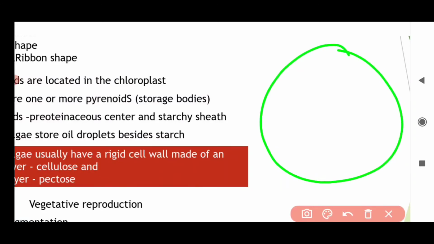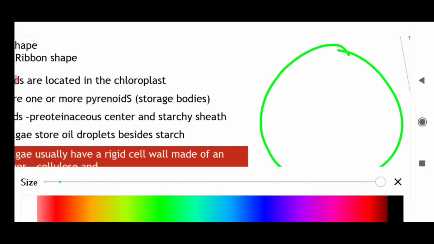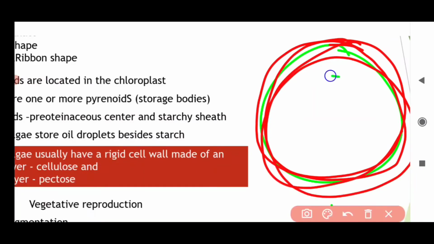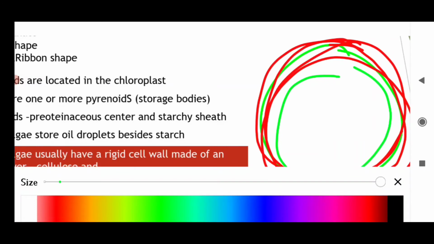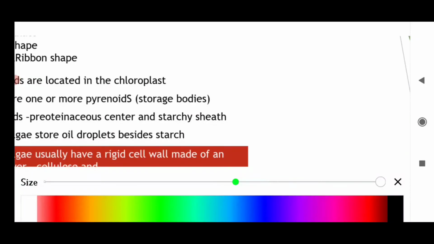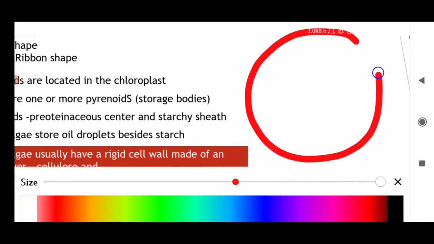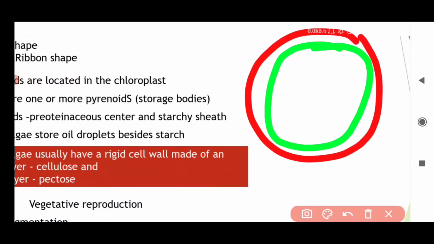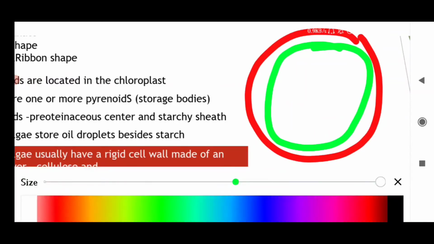Outer layer is pectose. I am drawing with a different color. Okay, suppose this is the pectin, and the inner layer is your cellulose. So this is the cell wall of your green algae. Outer is pectose and inner is cellulose.